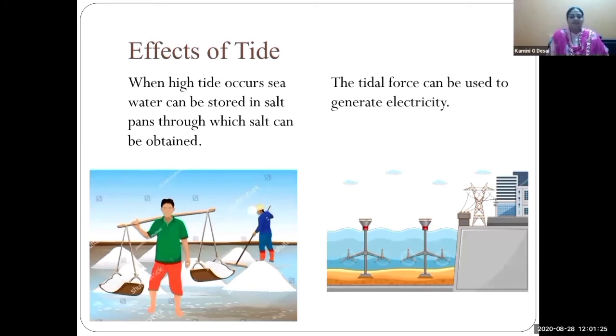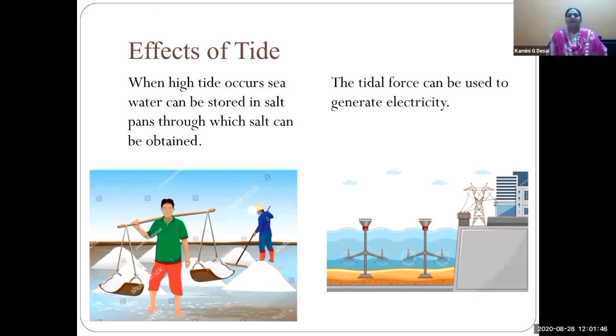When high tide occurs, seawater can be stored in the salt pans, through which salt can be obtained. The tidal force can be used to generate electricity. So all are the effects of tide, children.